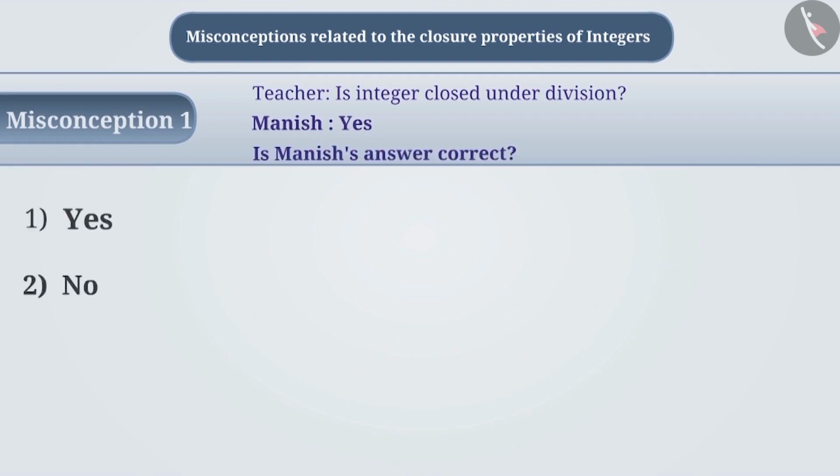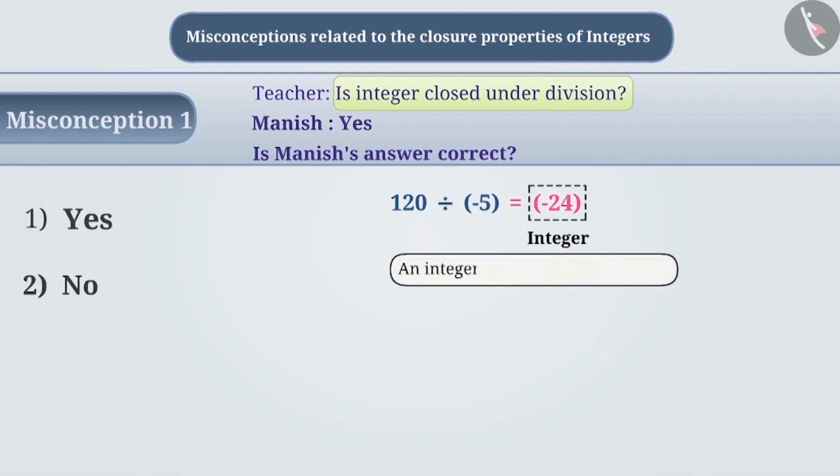Based on some conditions, it is understood that the integer is closed under division, such as, if we find the result of 120 divided by -5, then the answer we get is -24. Since 120, -5 and the result of division of these two integers is also an integer, it is often assumed that the integer is closed under division.